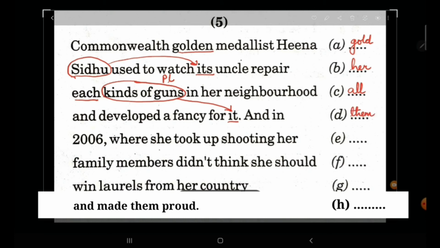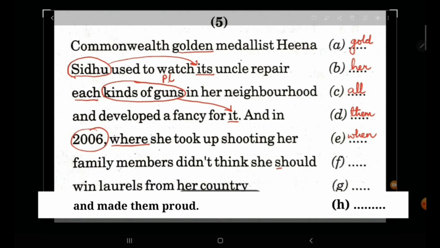And in 2006, where she took up shooting. Where is wrong because we are referring to a time. So for time, we should write when. Family members didn't think she should.